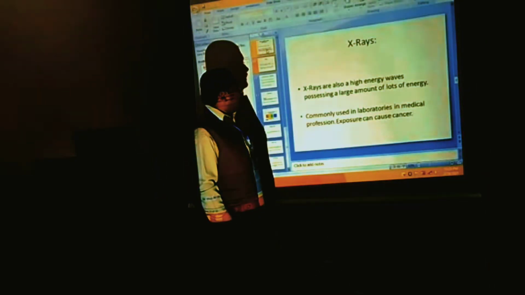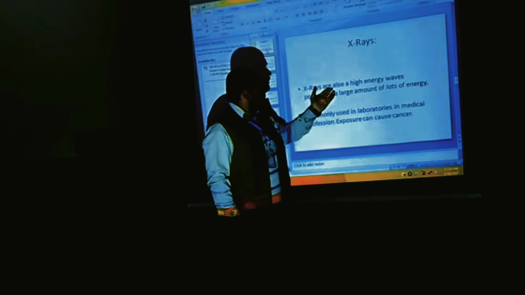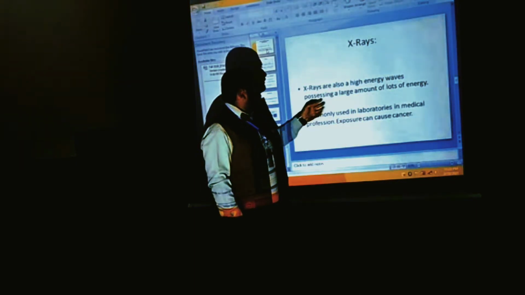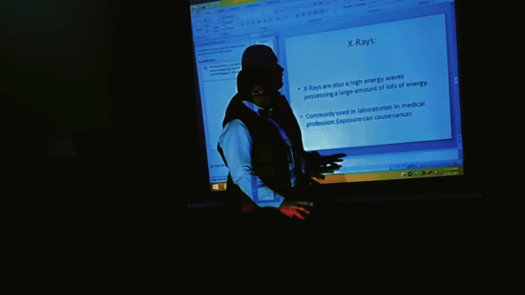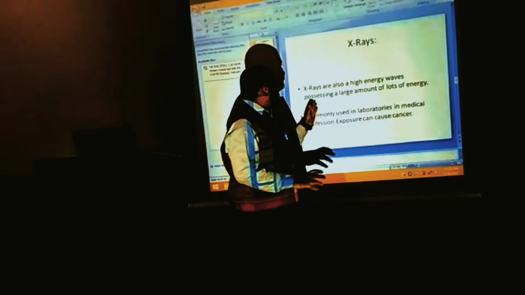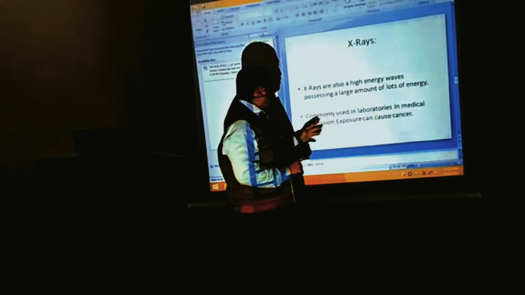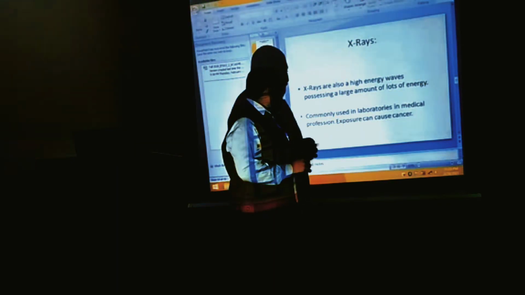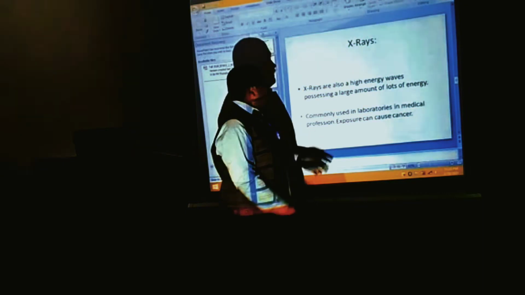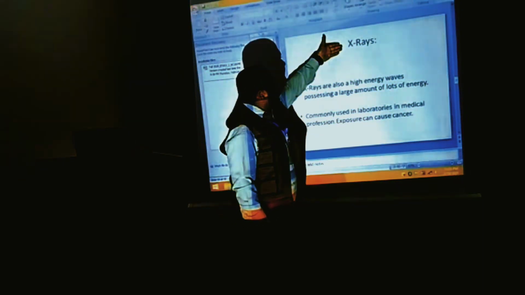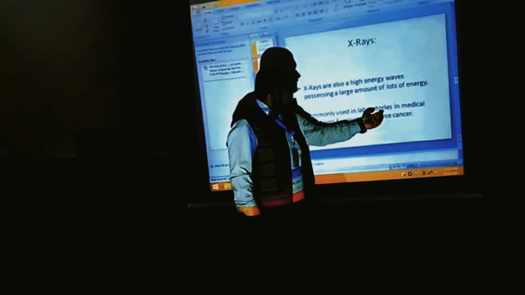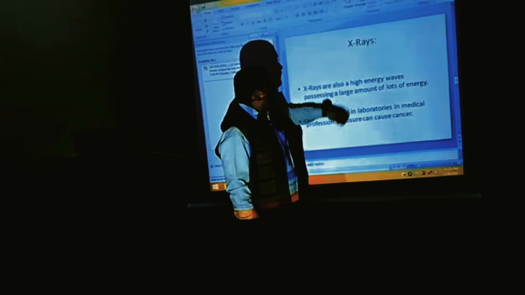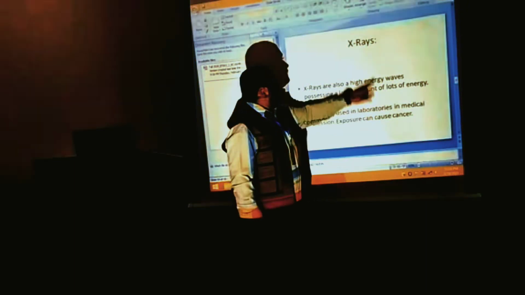We will discuss X-rays. X-rays are also high energy waves possessing a large amount of energy. They are commonly used in laboratories and in the medical profession, but exposure can cause cancer.